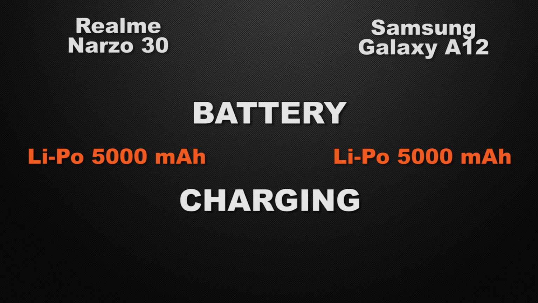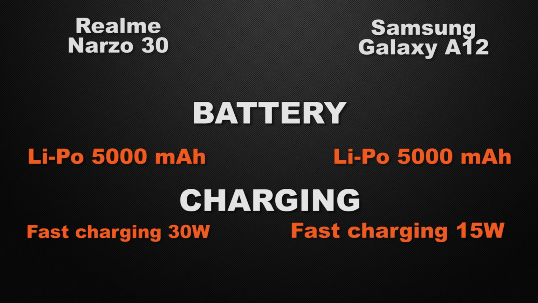Let's talk about the charging speed of the devices. Narzo 30 has 30 watts of fast charging, whereas A12 has 15 watts of fast charging. So the winner here is Narzo 30 because it can charge up your device faster.